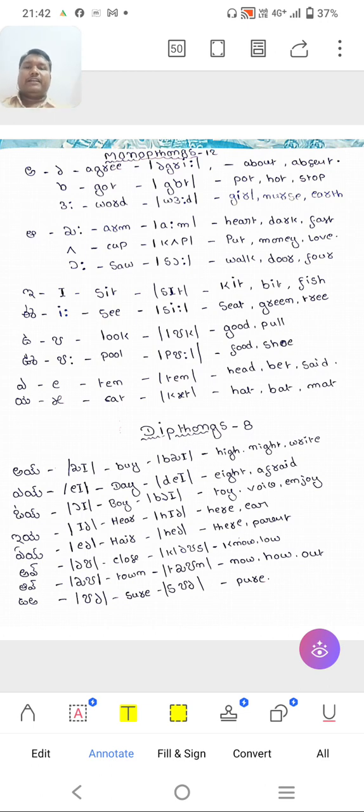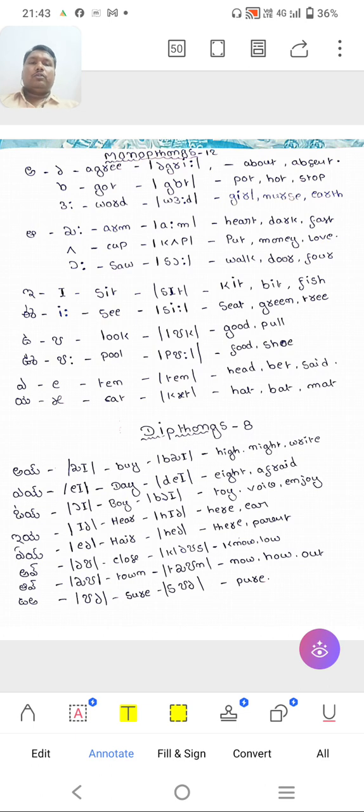For each group I have written three single vowel sounds. I have arranged it in a logical order, so it is very easy to read and understand.